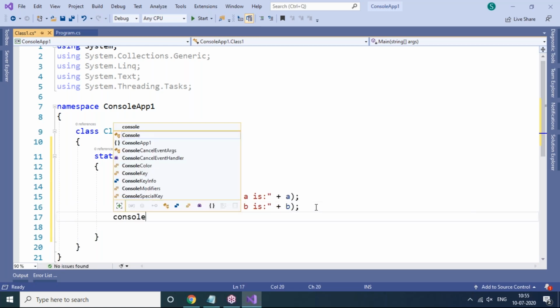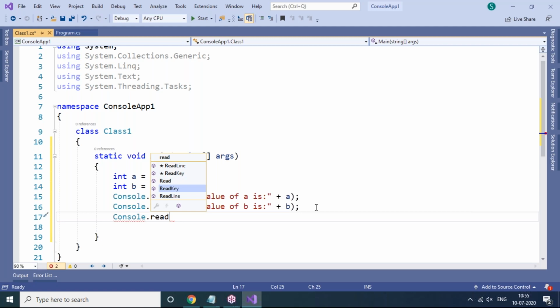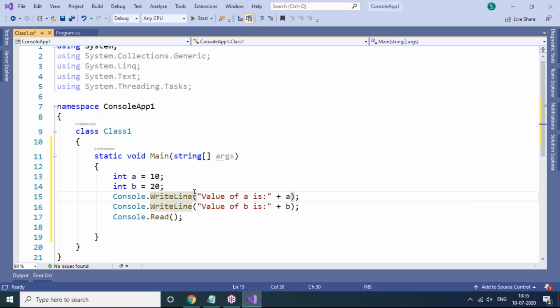To stay back on our screen, I'm using Console.Read. This is just a very basic simple example I'm telling. First you have to get awareness of how to execute the programs and how to handle variables and statements. So two variables are integer type and two variable values are already declared inside the program. I would like to display them back to the user as output.